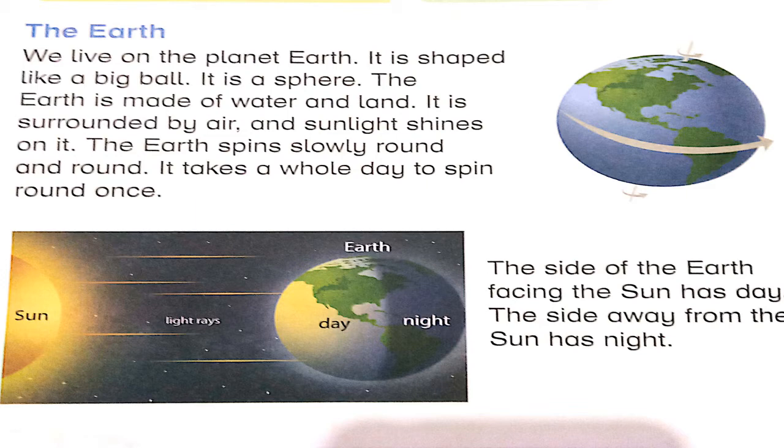It is shaped like a big ball. Earth's shape is like a big ball. It is a sphere. It means the Earth is a spherical shape. The Earth is made of water and land, 97% of water and 3% of land. It is surrounded by air and sunlight shines on it.